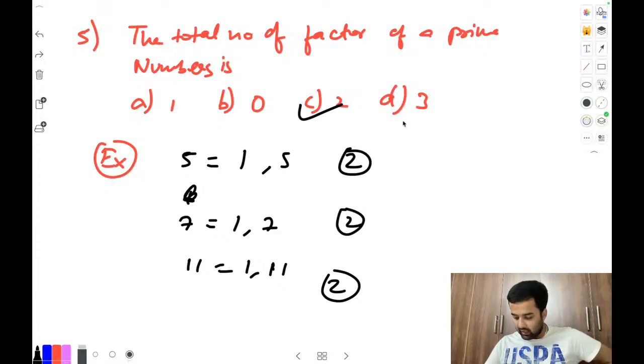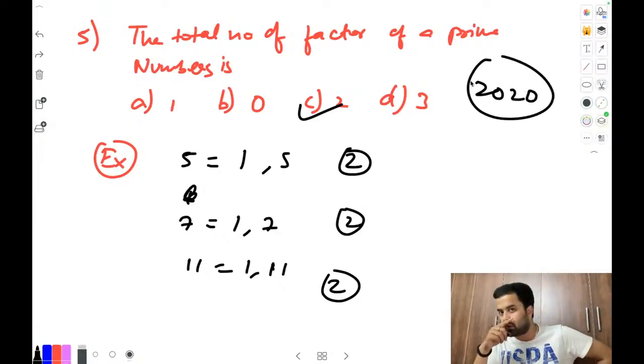I hope this is clear. And this question actually came in the 2020 paper. This particular question was an MCQ. Okay, understood the question now?